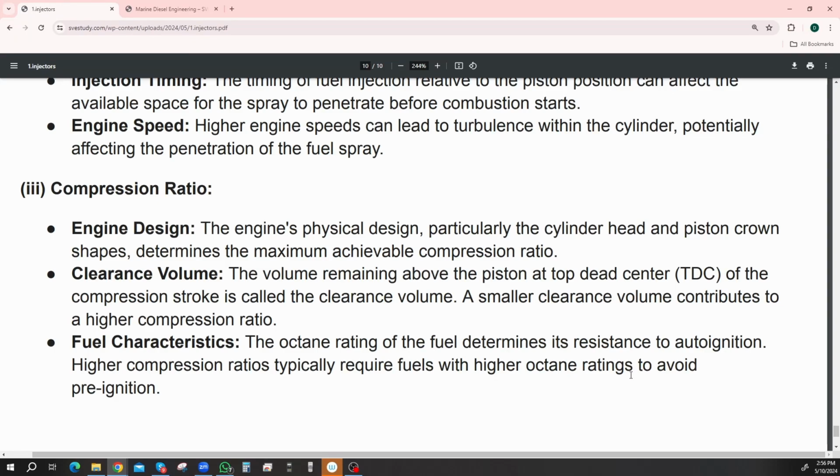Engine design, like how big the thing is, the engine's physical design, particularly the cylinder head and piston crown shape, determines the maximum achievable compression ratio. Yep, I reckon that's about it, isn't it? It's just going to be the way the engine's built, and you're not going to be able to change that.